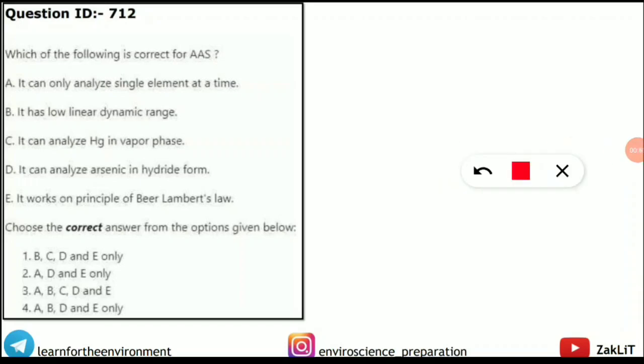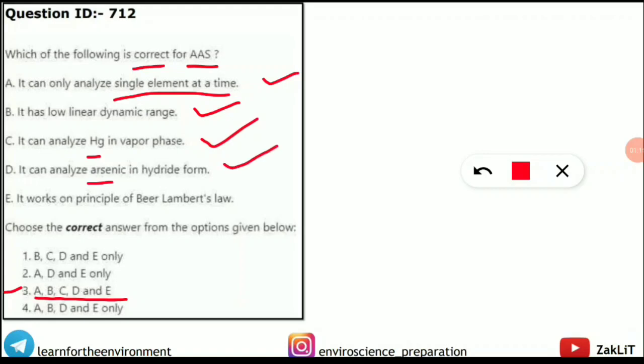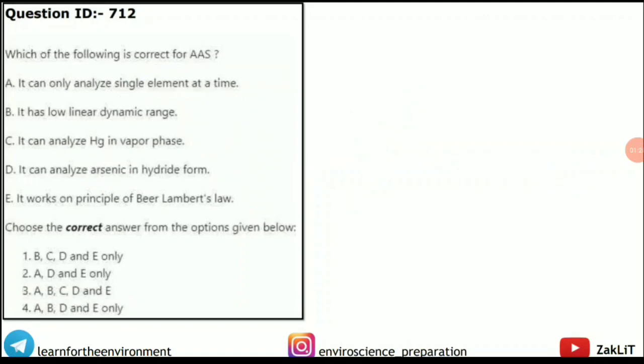Yes, this is correct. The answer key is giving the correct answer, because the question is asking which of the following is correct for atomic absorption spectroscopy, AAS. So here option 3 will be correct, that is A, B, C, D, E. All the statements are correct, because as per the AAS technique, we can analyze a single element at a time. It has a low linear dynamic range, and it can analyze mercury in vapor phase. It can analyze arsenic in hydride form, and it works on the principle of Beer-Lambert's law. So these are all correct as far as the AAS technique is concerned. So no need to raise a question against this. This answer is given correct by the UGC.